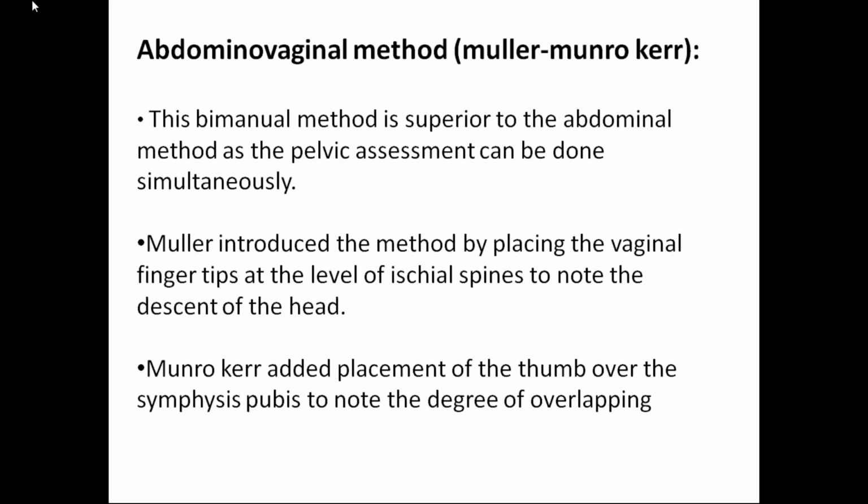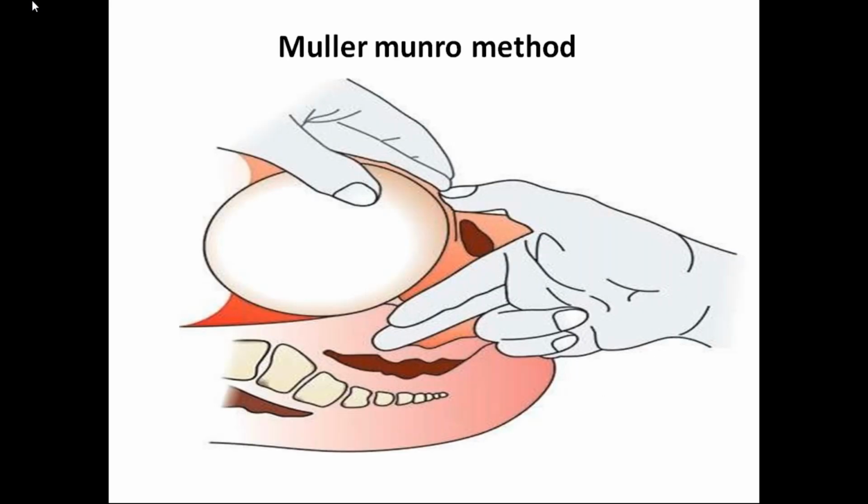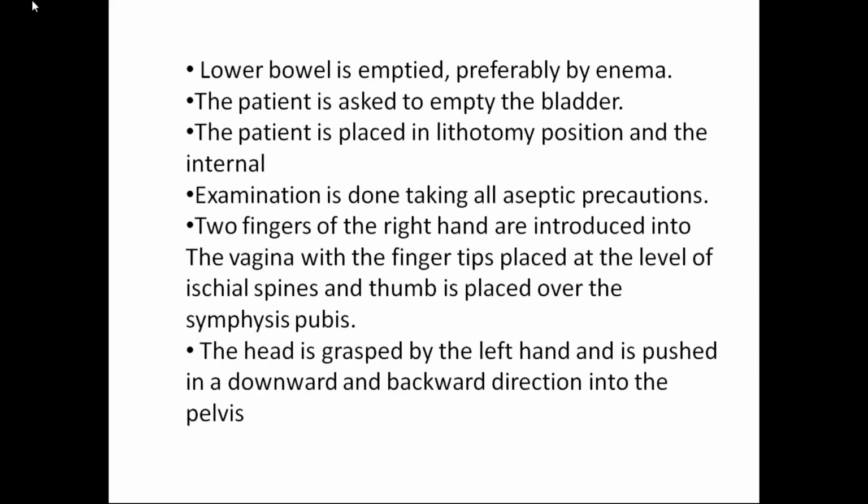So here, with your two hands, this is the Muller-Munro Kerr method. First, before doing this, you have to empty the bowels by an enema, and you also have to empty the bladder. And the patient is kept in lithotomy position, and using all aseptic precautions, you introduce the two fingers of the